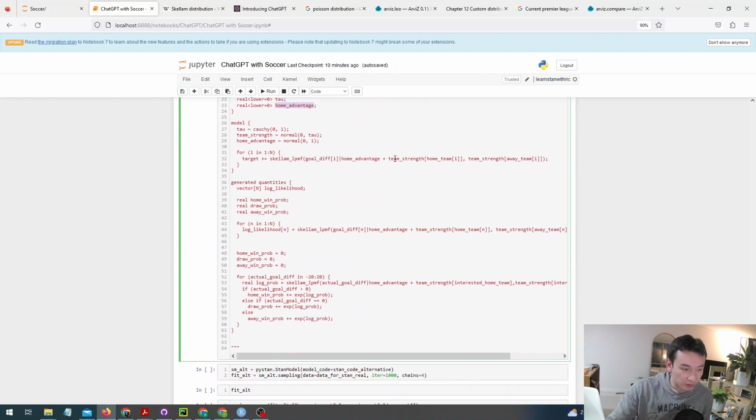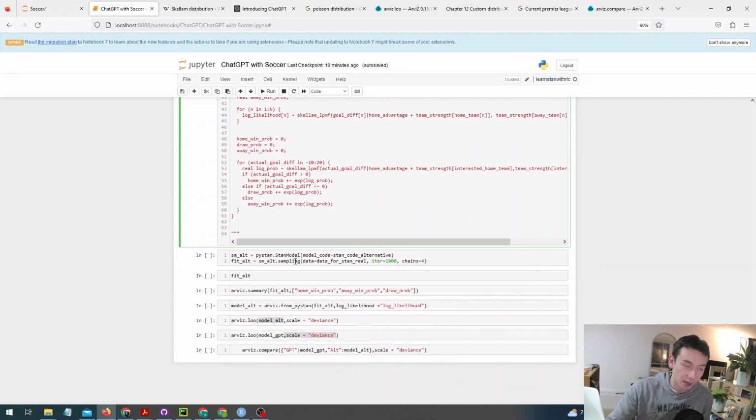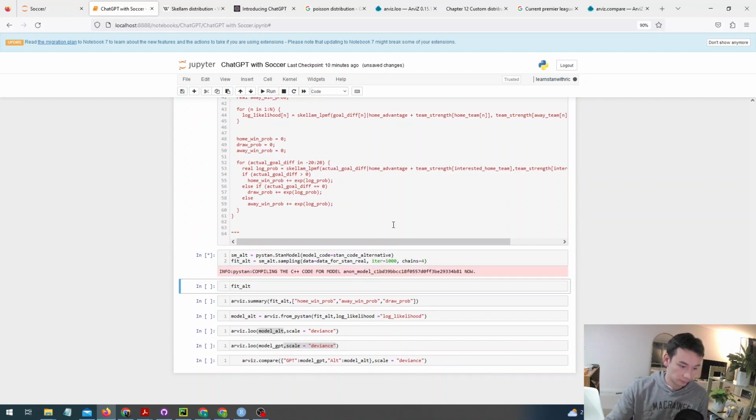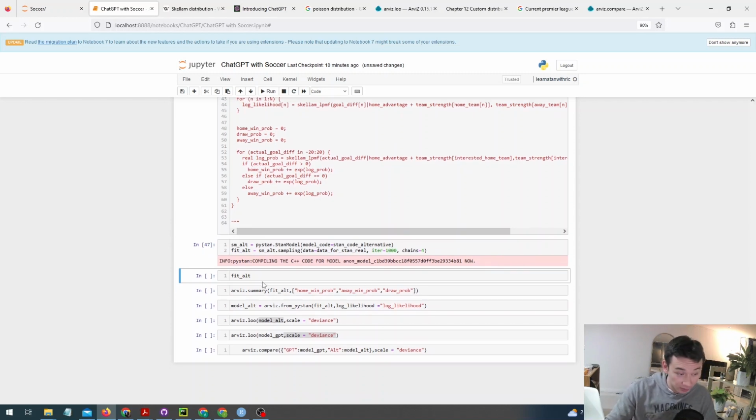Now let's run this code. So I'm going to run this code exactly the same way as I ran the GPT code. So let's do that. Okay, so now it's finished. Let's check the results. We can have a look at the results here.